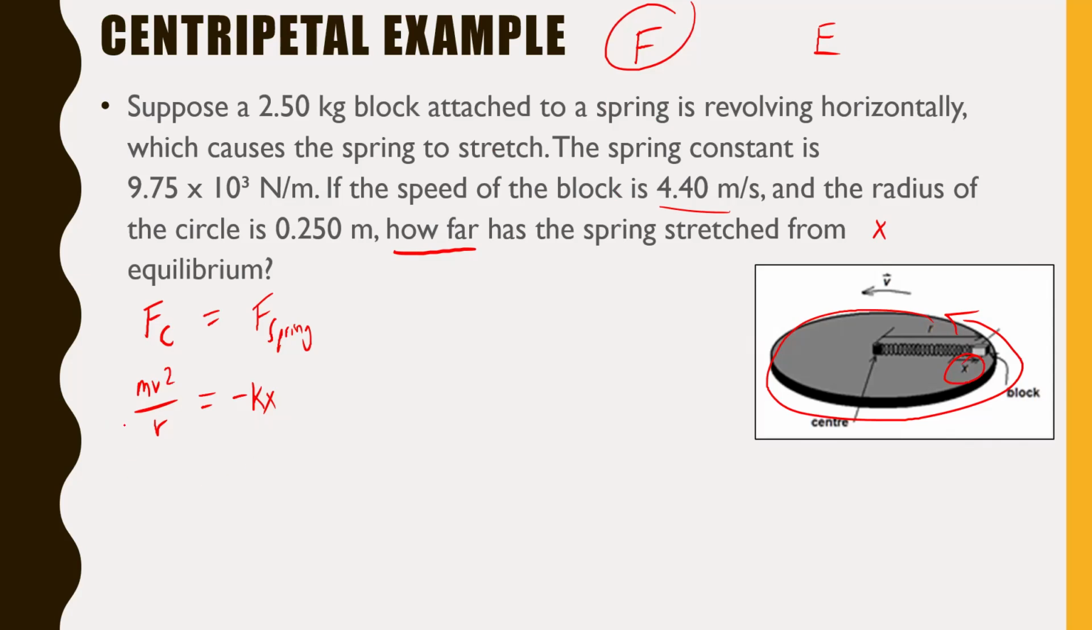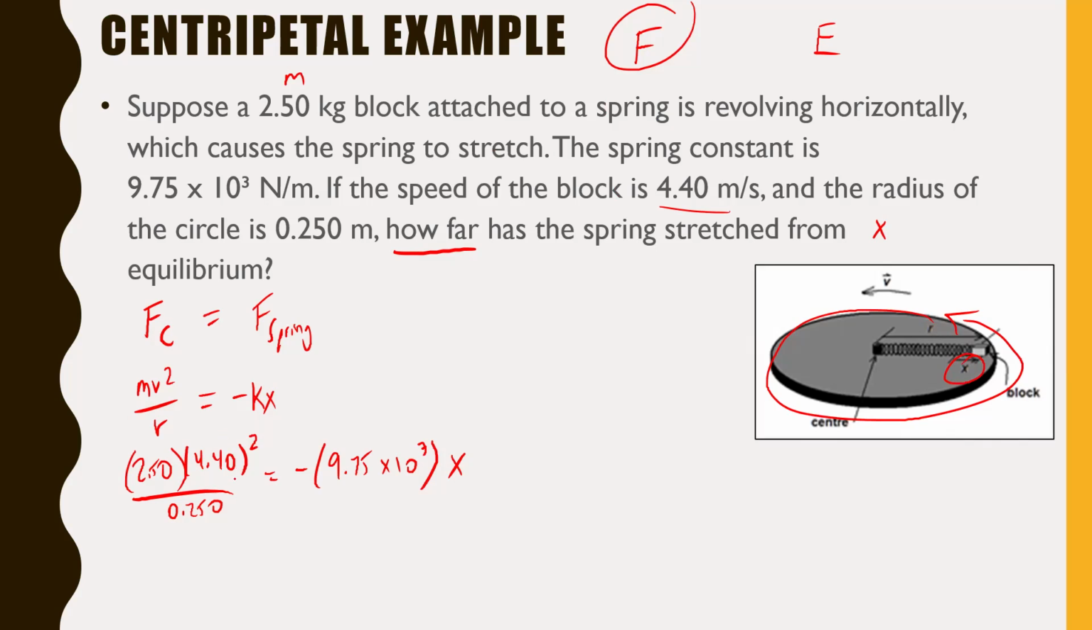So mass, do we have a mass on this one? Yep, we totally do right there. So 2.50. Then velocity, we have a velocity of 4.40. Don't forget to square it. Divided by r. r is the radius of the circle. Well, the radius of the circle is 0.250 meters, so we can throw that in there. 0.250 meters equals negative k. k is a spring constant, so 9.75 times 10 to the 3. And then x is what we're looking for in this one. Okay, so just to rearrange this, we'd have to solve this whole left-hand side.